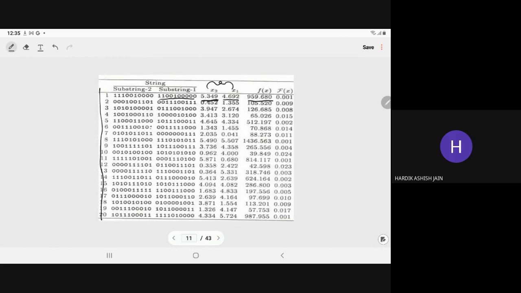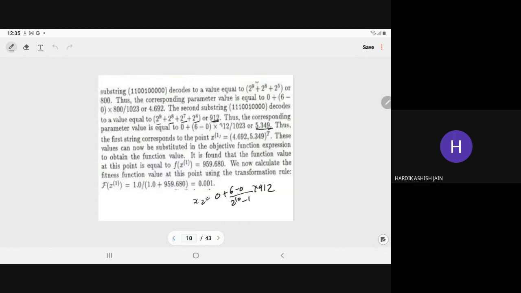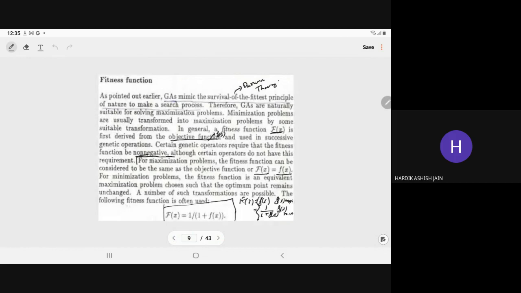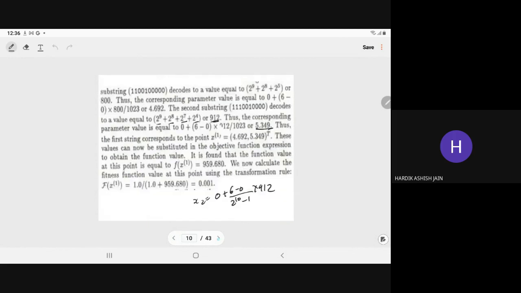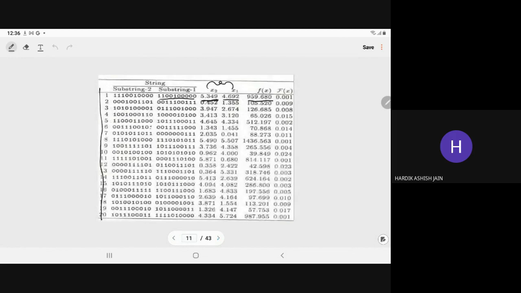Then we have to compute the fitness function for the minimization. If f(x) is minimization, then the fitness function is 1 upon 1 plus f(x). If the problem is of maximization, then capital F is equal to small f. So here we compute 1 upon 1 plus 959.680. That will give you a fitness value of 0.001.